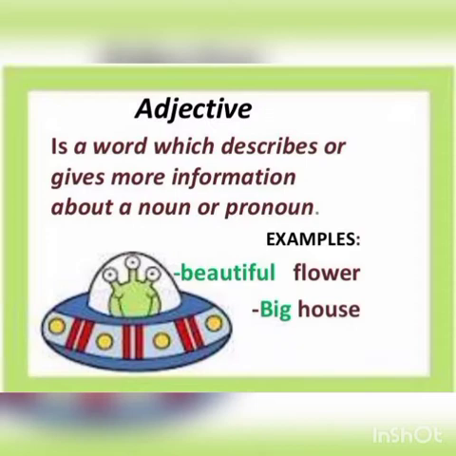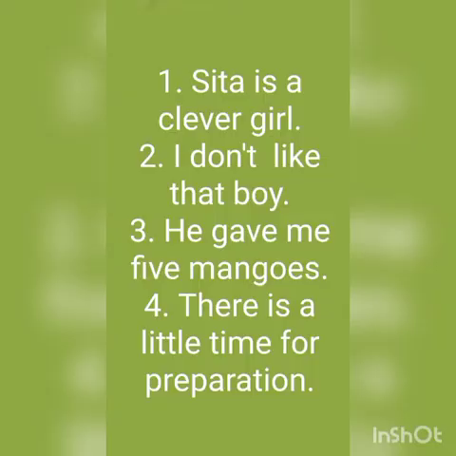Understood? See, there are some examples. With the help of these examples, you can understand it. Number 1, Sita is a clever girl. Here the nouns are Sita and girl. We can ask the question, girl of what kind?